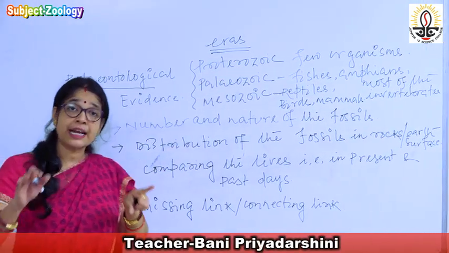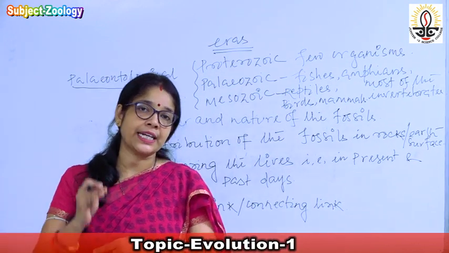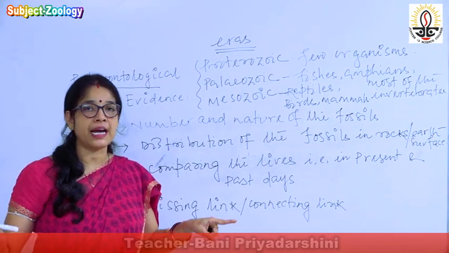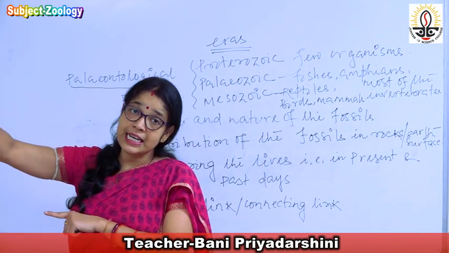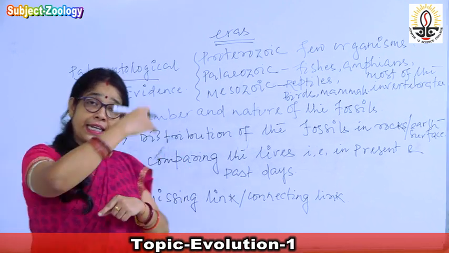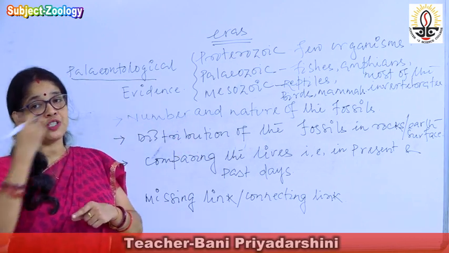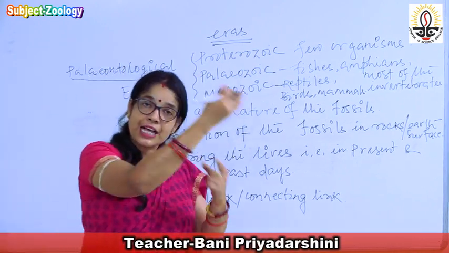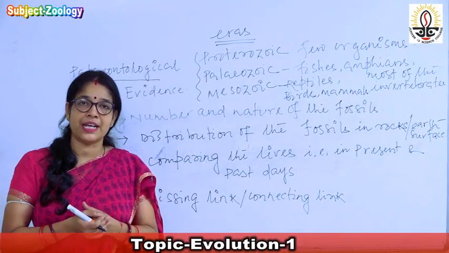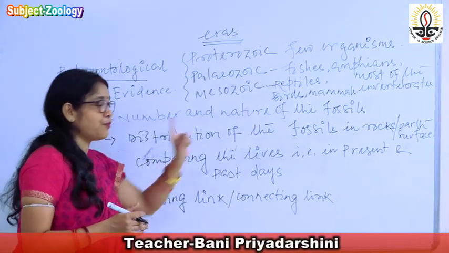When the geologists are analyzing the rock collected from the different eras, it shows the distribution of different varieties of organisms. The ancient era rock contains few organisms. The next era which has evolved contains some more organisms in comparison to the ancient one, and the last one, the recent era, contains maximum varieties of organisms. So that we can study from the distribution of the fossils.